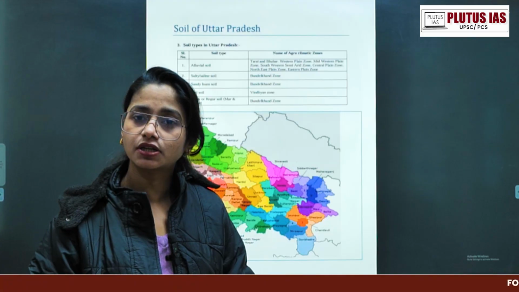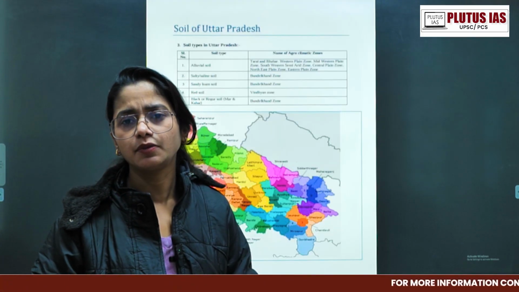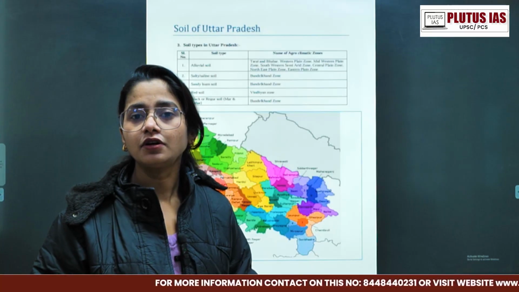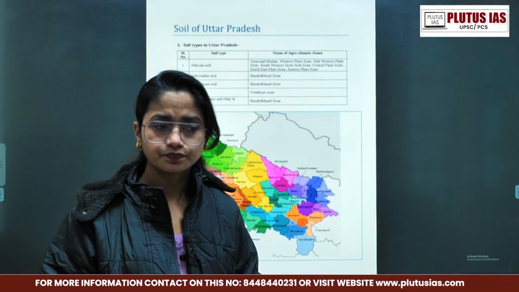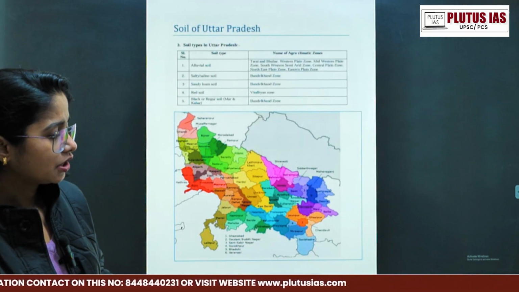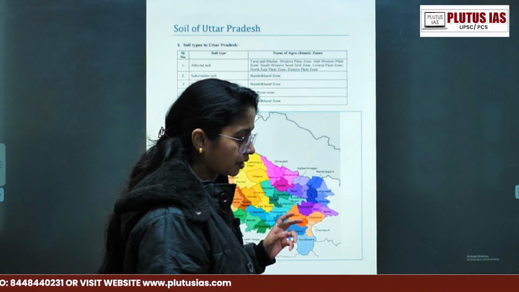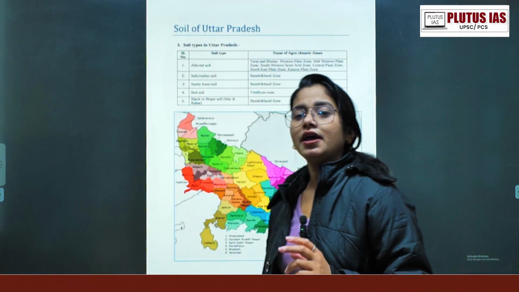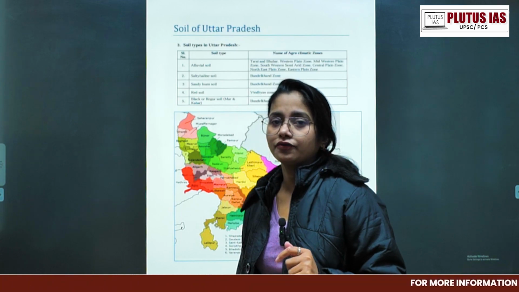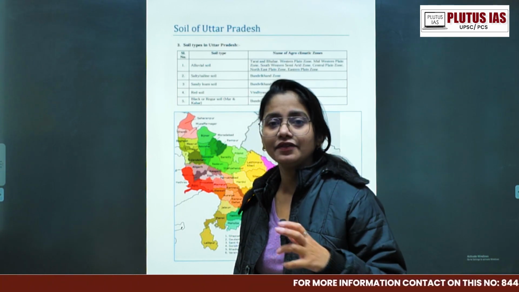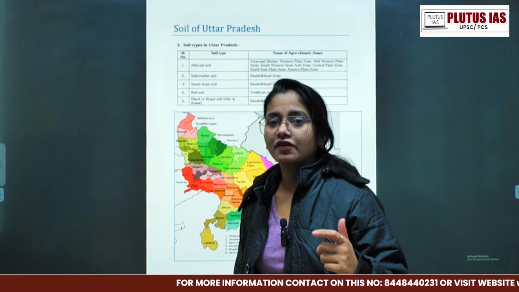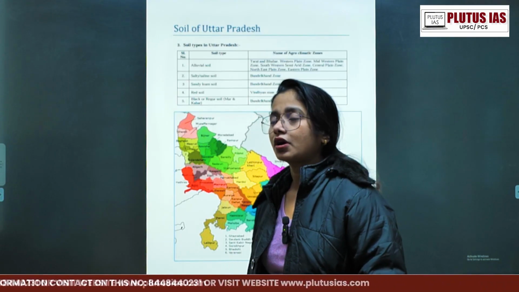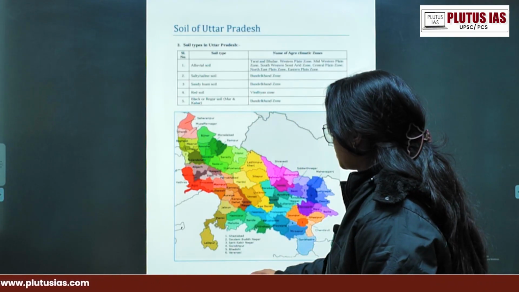That is your Bundelkhand region, in your Lalitpur, Banda, Mahoba region, and a little bit of the Vindhyan region. That's a plateau region in the Mirzapur and Sonbhadra districts of Uttar Pradesh, right? In that series, we have covered all of these things one by one. Majorly, we have talked about the distribution of the agroclimatic zones of Uttar Pradesh in 9 divisions. So today, in this lecture, we are going to talk about the soils of Uttar Pradesh, of course.